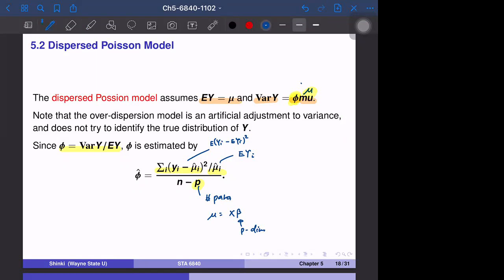If we use this phi hat, then we can estimate phi. So this is the estimate. This is the basic idea of the dispersed Poisson model. In the next video, we discuss an example.